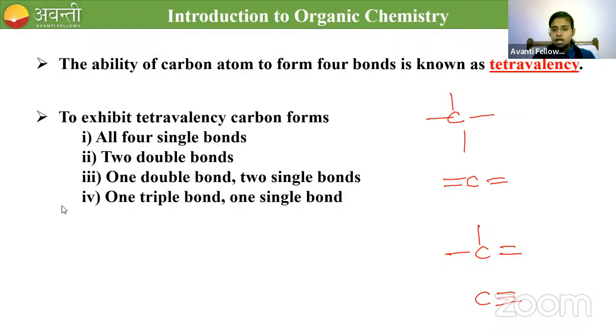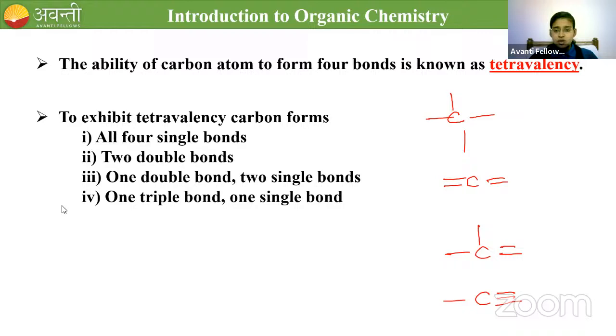In all these 4 cases, around the carbon we have 4 bonds. So this is the explanation about catenation and tetravalency.